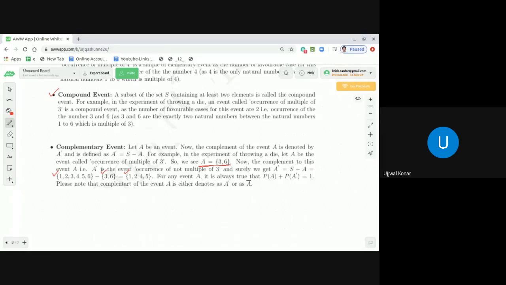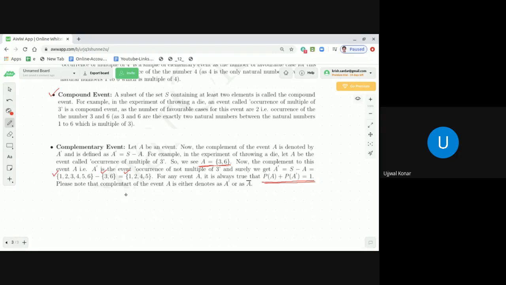So for any event A, it is true that probability of A plus probability of A prime is equal to 1. Let me focus on this particular point here, students: how does it become 1?